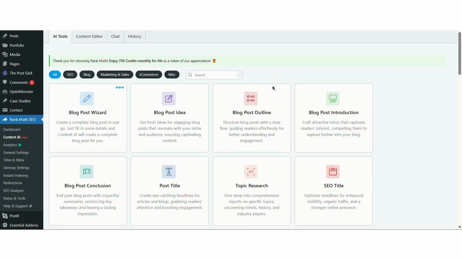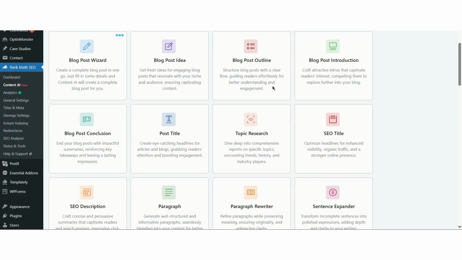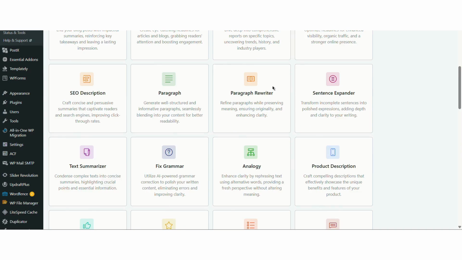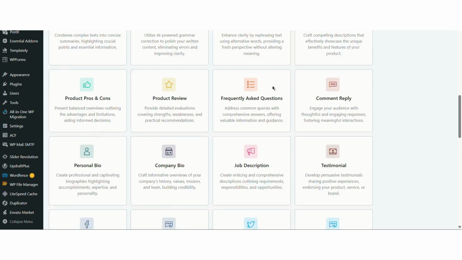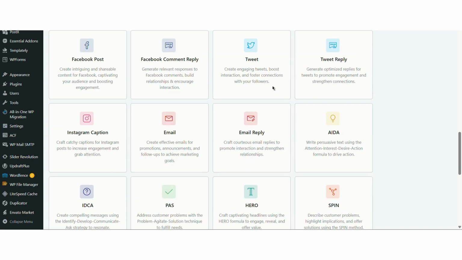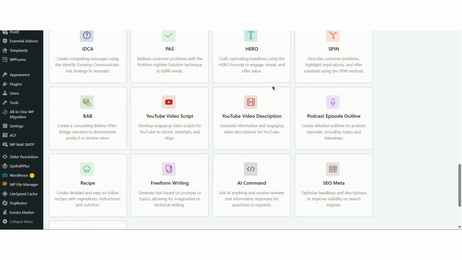In 2026, SEO is no longer just about filling keywords. It's about how smart your tool is. And this is where Rank Math's Content AI really leaves everyone behind. It's not just a basic generator. It's a full-blown AI research assistant right inside your WordPress editor. Here is what you can actually do with it.